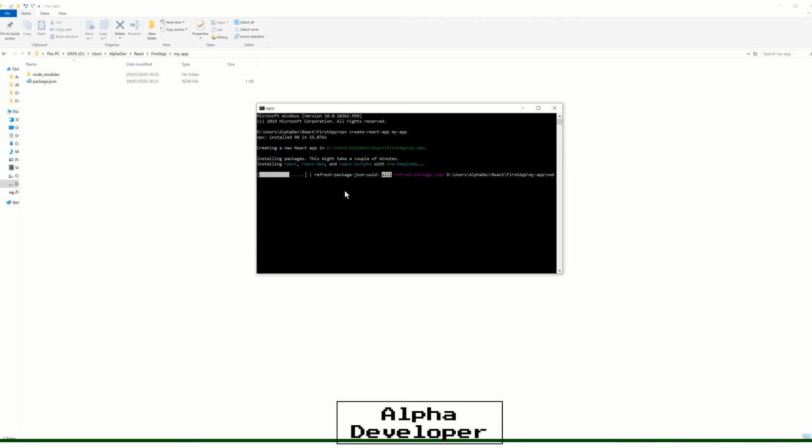There's so much stuff that it gets, so many dependencies, that it's quite amazing. Node.js just gets all these files for you, whereas you can imagine doing it manually. So we're nearly there.